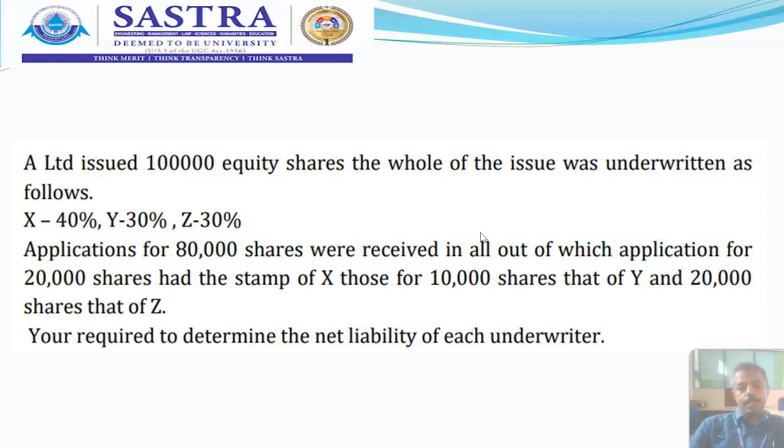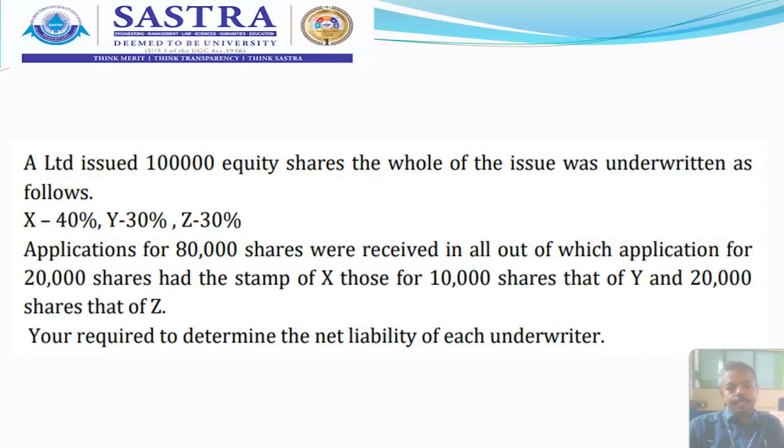Now the statement showing the net liability of the underwriter. So particulars, and have 5-column table. Why it is 5 column? Because the number of underwriters, we have 3 underwriters. So here X, Y and Z are the 3 underwriters we have.